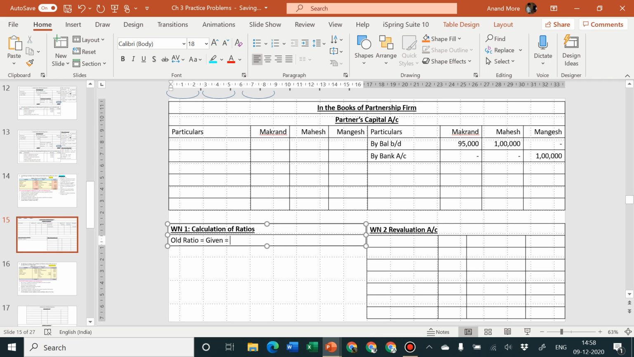is equal to, what was the old ratio given by the problem? 3:2. Sacrifice ratio is equal to given, is equal to 1:1. Okay,